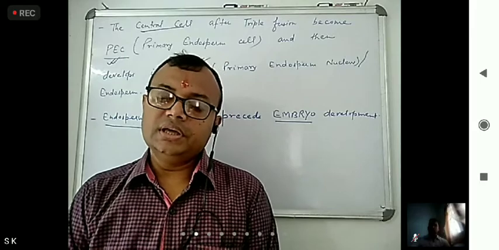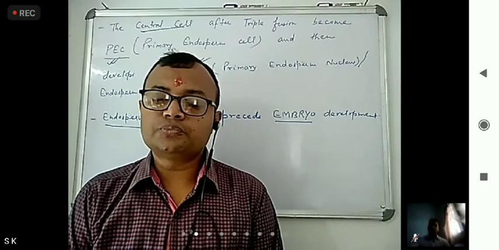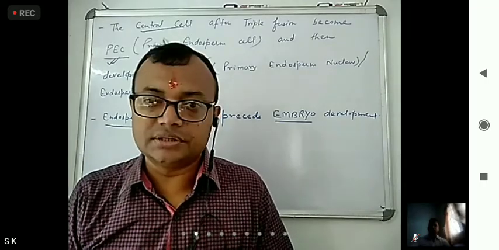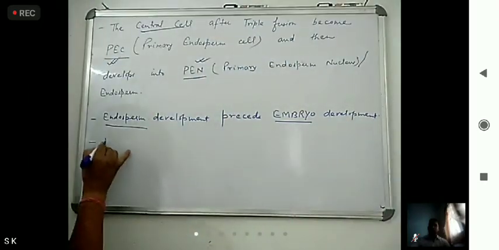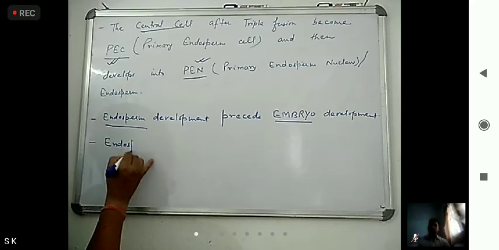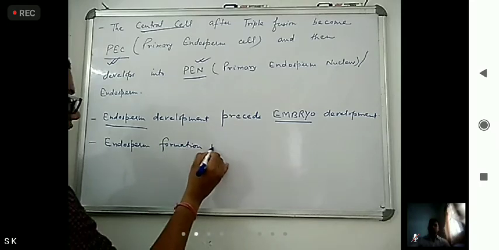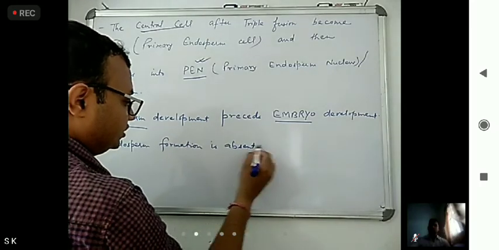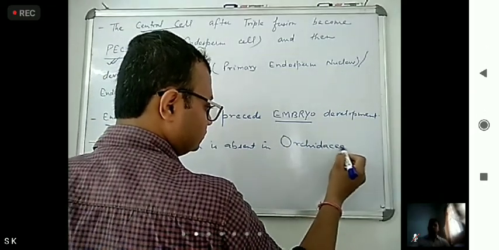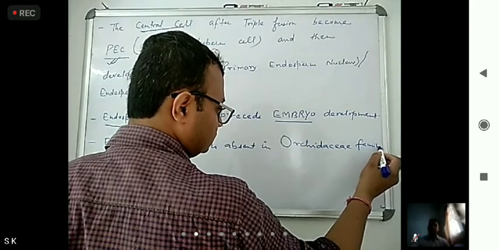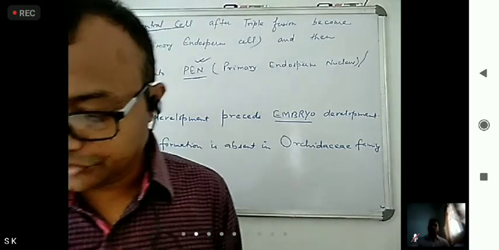Now, the question asked is, in which type of species is endosperm formation absent? That you have to remember. What I told, endosperm formation is absent in Orchidaceae family.